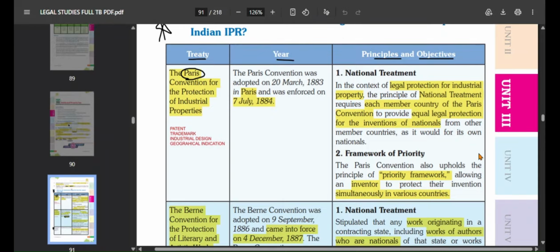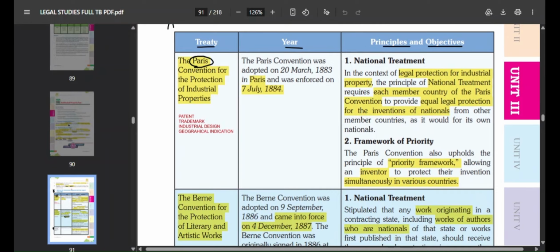Second is the framework of priority. The Paris Convention also upholds the principle of priority framework, allowing an investor to protect their invention simultaneously in various countries. Suppose in India you created your invention in the month of July. Now you go to some other country in the month of August.